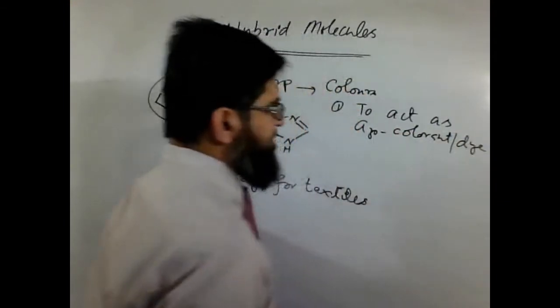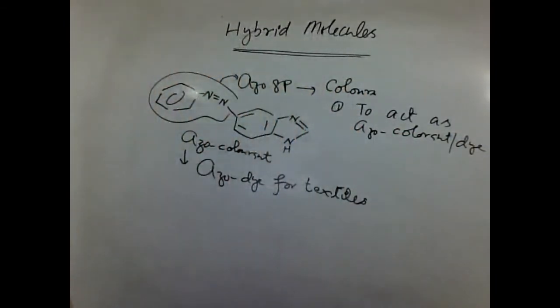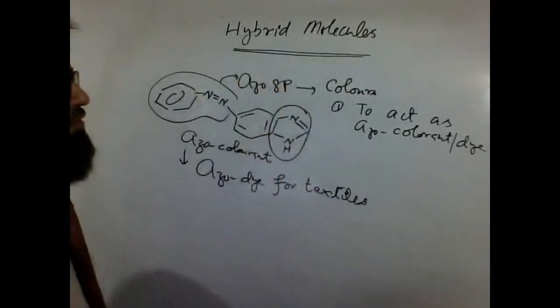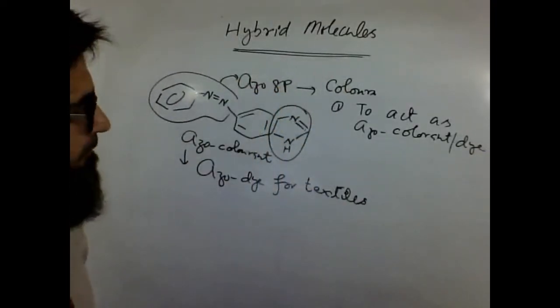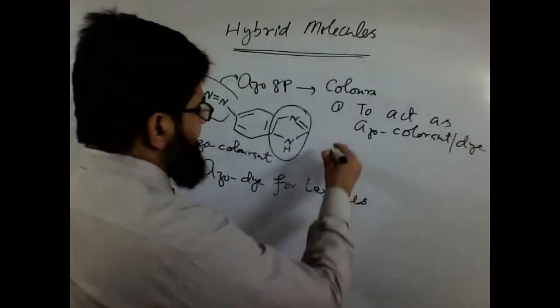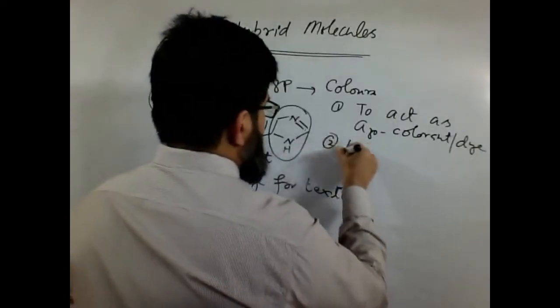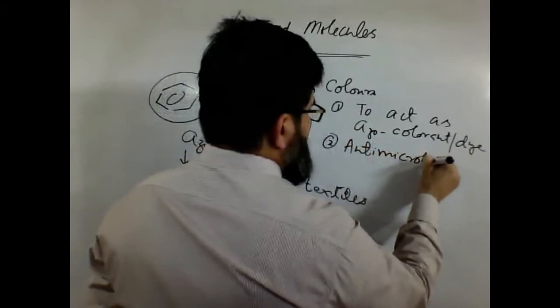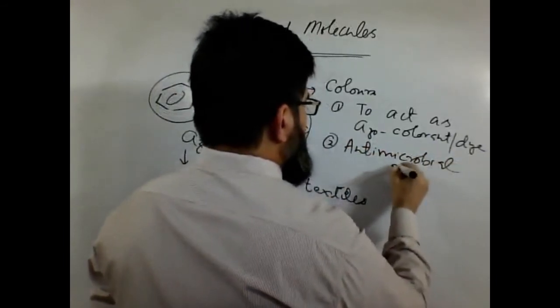Due to the presence of this imidazole, the 5-membered ring having 2 nitrogens, we have an idea it's a bioactive compound. It has antimicrobial nature, antimicrobial property.